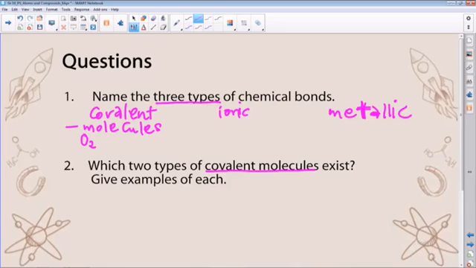We also have carbon dioxide as another example of a molecule of a compound. Typically, these occur between atoms of non-metals. Very key to remember that.